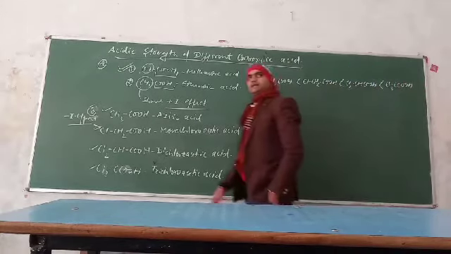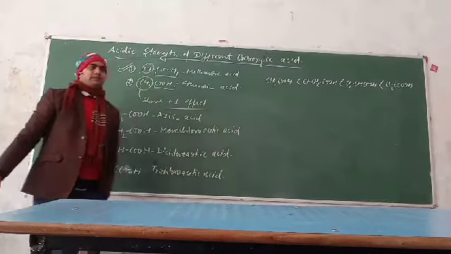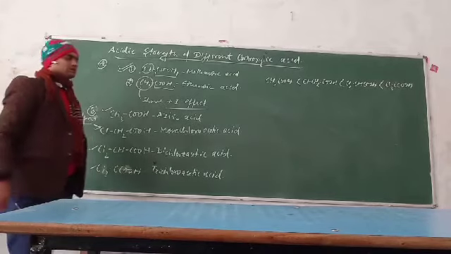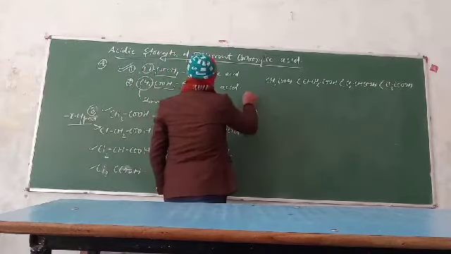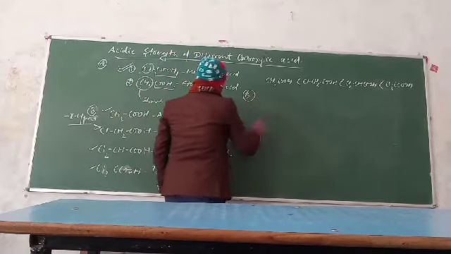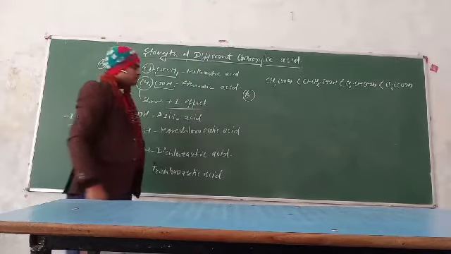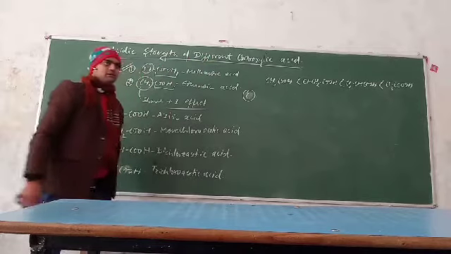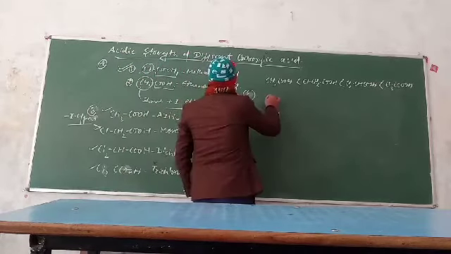Clear? This is the increasing order of the acidity of the various acids. Clear? Suppose any other question is given to you of this type. Clear? This is the C number, not B number. Suppose a question is given to you.